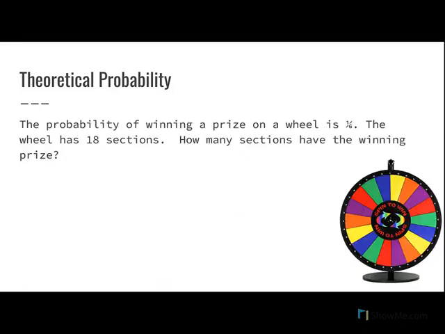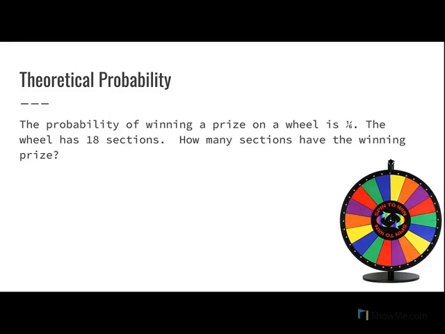Same type of problem here, but now we have a wheel. The probability of winning a prize on the wheel is 1/6. The wheel has 18 sections. How many sections have a winning prize?